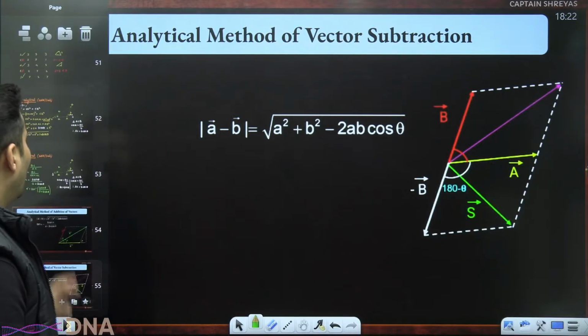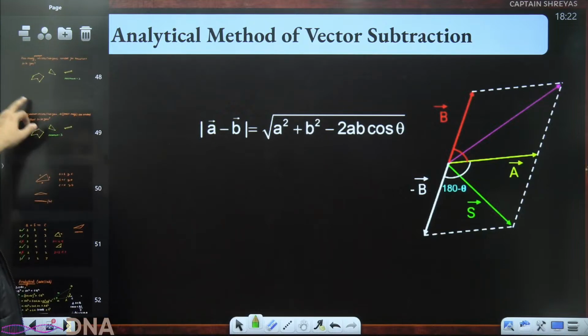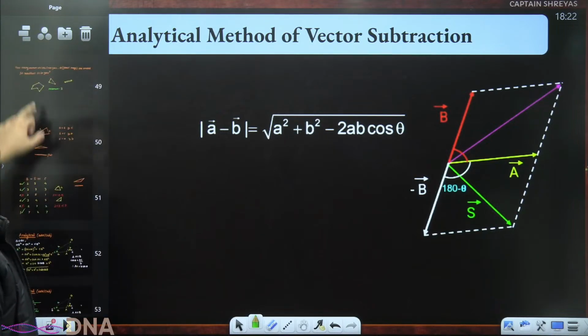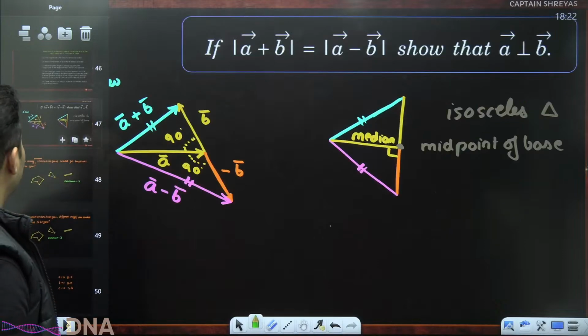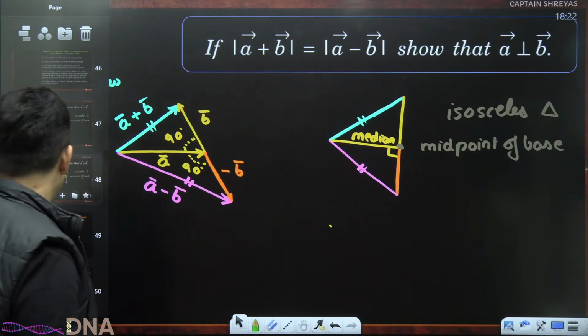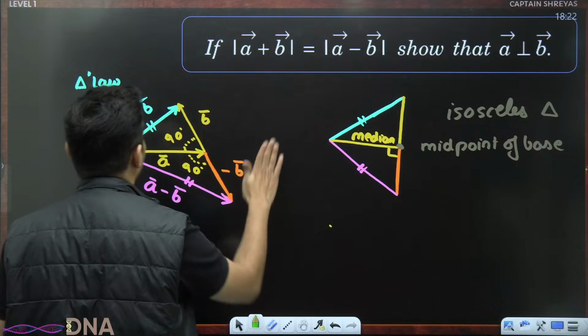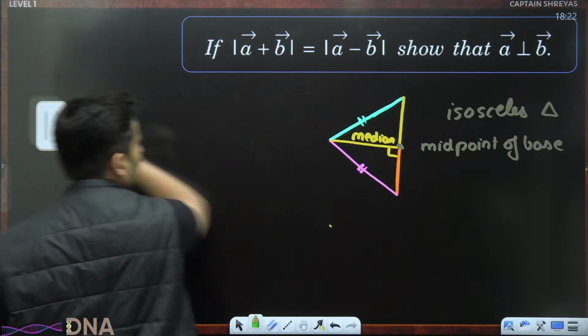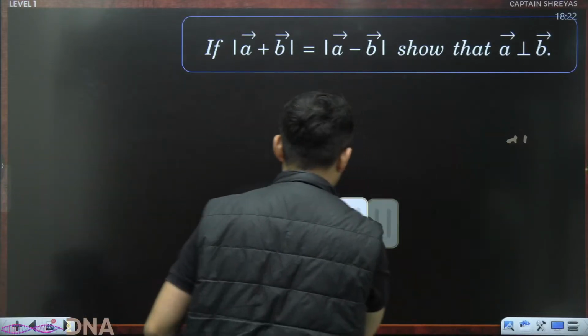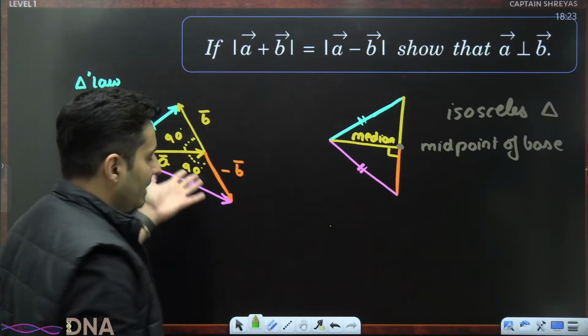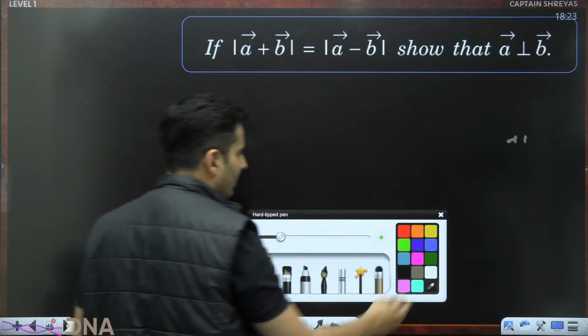Now I'll show you how this can make things easy for us. Somewhere back here, remember this problem? What if I told you we can do it in a very different way using the formula method? Don't worry, the earlier method is still there. That was the geometrical method.